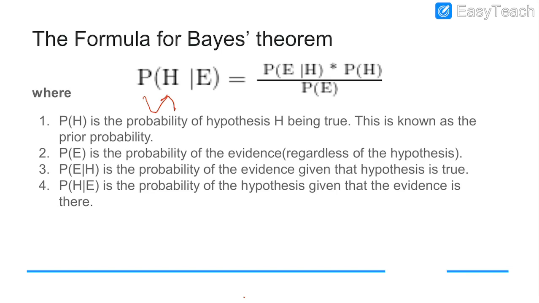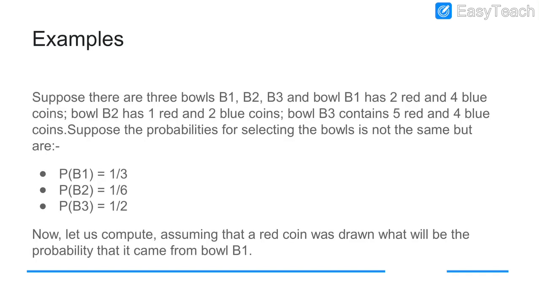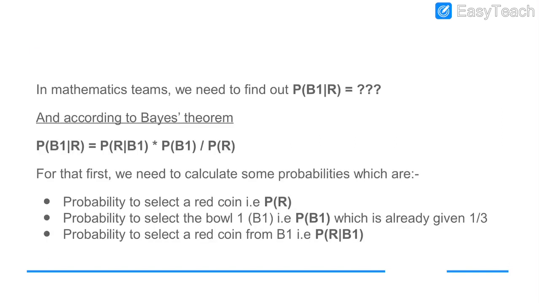P of E is the probability of evidence. On what assumption, on what basis do we prove this P of H? That assumption, or the evidence, is the P of E. P of E by H is the probability of evidence given that the hypothesis is true, and P of H by E is the probability of the hypothesis given that the evidence is there, which supports whatever statements we have concluded. So here we are going to use the Bayes theorem, and using the Bayes theorem, I will tell you one example problem also.